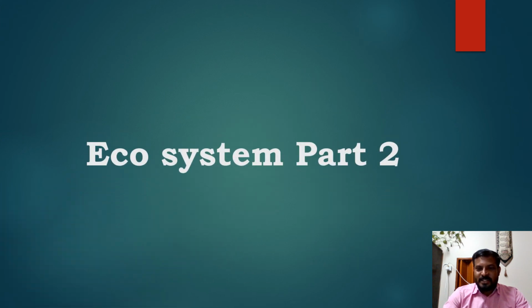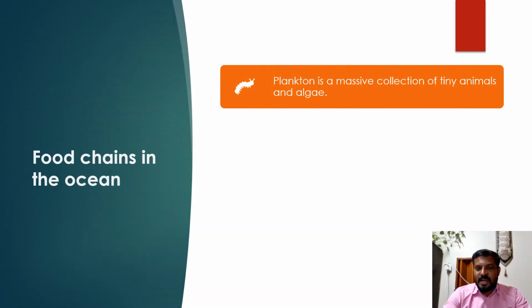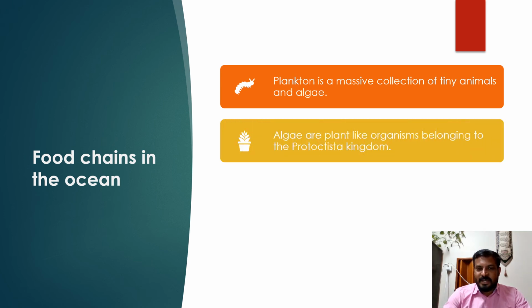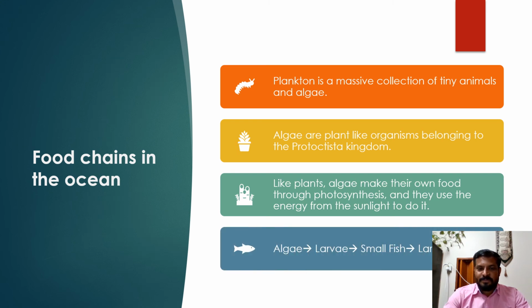We are going to discuss about ecosystem. Food chains in the ocean. Plankton is a massive collection of tiny animals and algae. Algae are plant-like organisms belonging to the Protista kingdom. Like plants, algae make their own food through photosynthesis and they use the energy from the sunlight to do it.